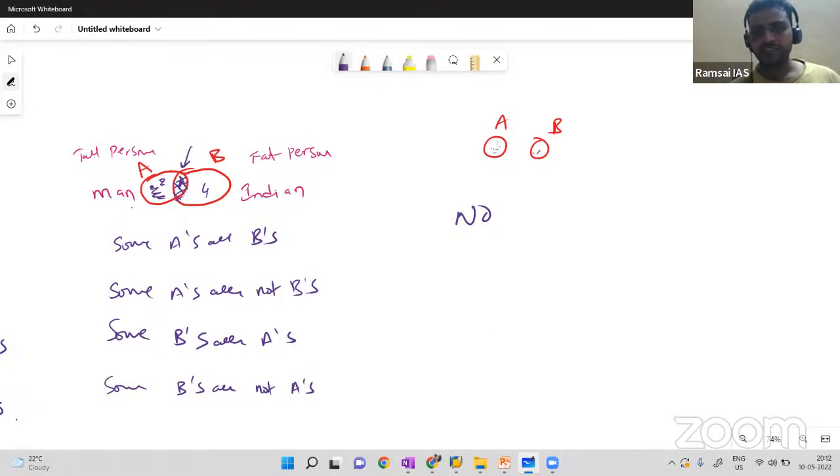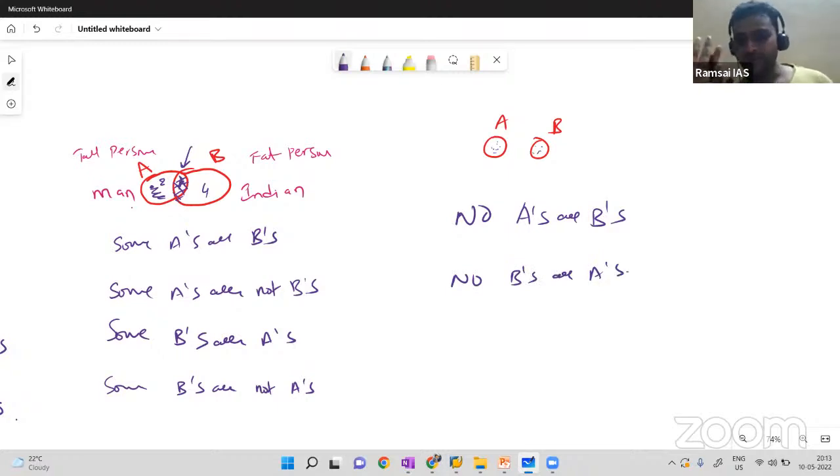Whatever dot you put inside B will not be inside A. So no A's are B's and no B's are A's. Can you please give me one example for this? Can you take boy and girl? No boy is a girl and no girl is a boy. Good and bad: no good is a bad, no bad is a good. So n number of examples you can take for this. You can give your own example.